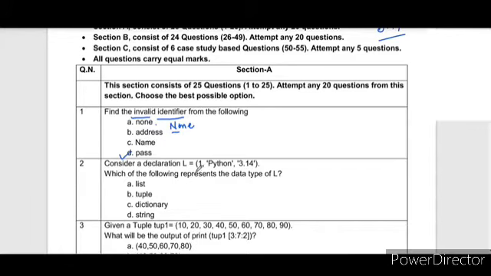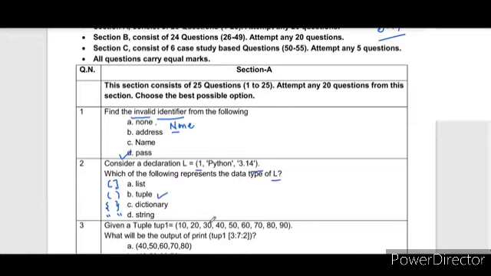Second question is L equal to 1, Python, 3.14. You have to represent the data type. For this you have to consider that round brackets are there. A list has square brackets, a tuple has round brackets, a dictionary is in curly brackets, and a string is enclosed in double quotes. So you should always know the correct options. Why is it not a list? Because a list is enclosed in square brackets. So the correct answer is tuple.